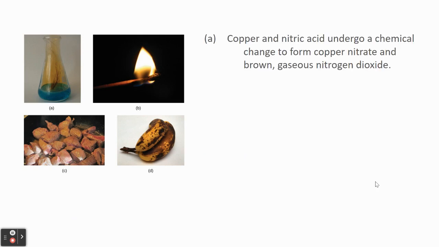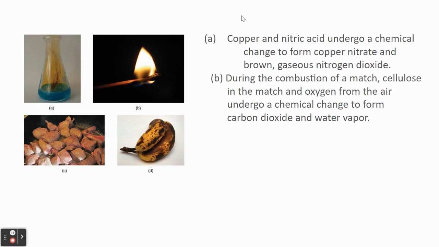So here are some more examples. If we were to take copper and add it to nitric acid, it's going to produce copper nitrate and a brown gaseous nitrogen dioxide. Since we're producing new things different from what we started out with, that would be a chemical property. If we were to look at burning a match, the cellulose in that wood reacts with oxygen from the air and produces carbon dioxide and water.